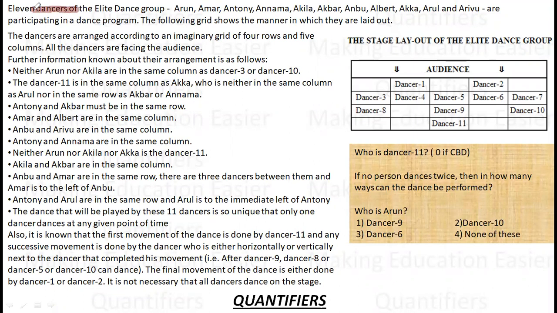So there are 11 dancers of an elite dance group: Arun, Amar, Anthony, Anama, and so on. They are participating in a dance program, and they have some layout. They are in an imaginary grid, and this is the layout they have to follow. Then there are some conditions given to us. The conditions are: neither Arun nor Akhil are in the same row or column, and so forth. Let's see what we have.